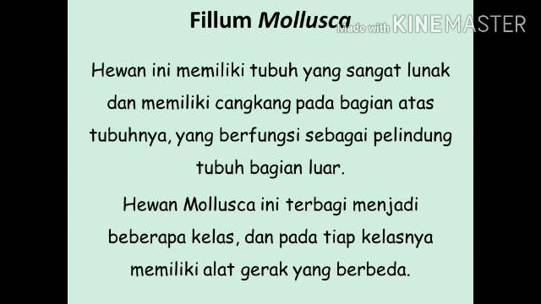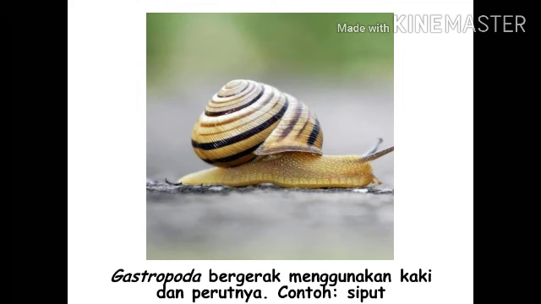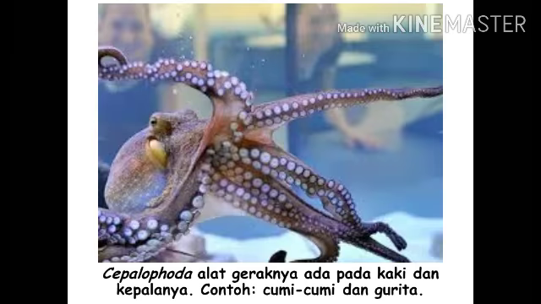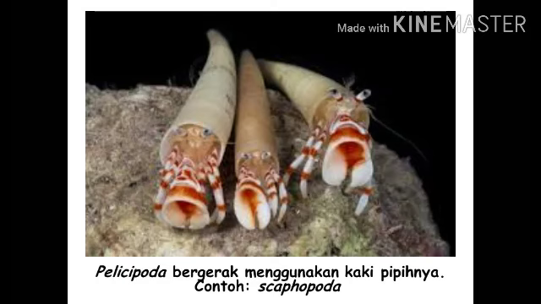Mollusca animals are divided into several classes, and each class has a different means of movement. Example: gastropods move using their legs and stomach. Example: snail. Cephalopoda move using the legs on the head. Examples: squids and octopus. Pelecypoda move using their flat legs.